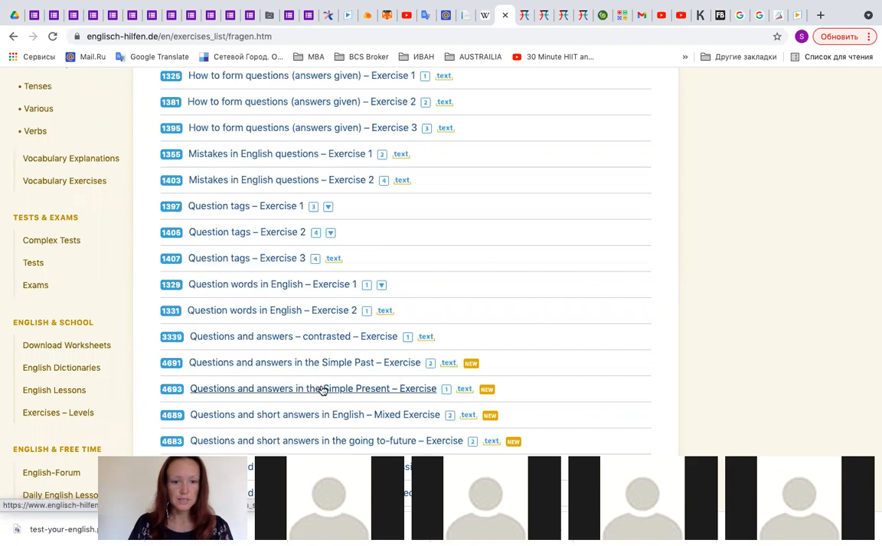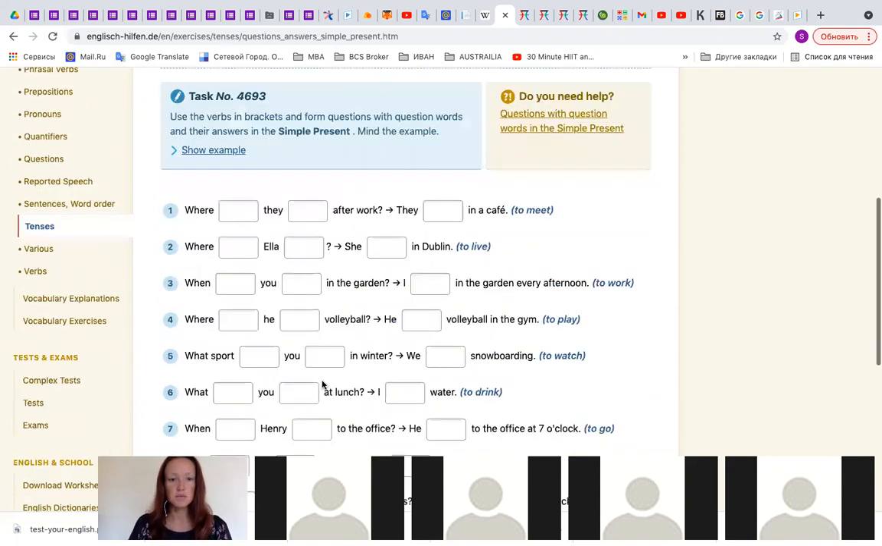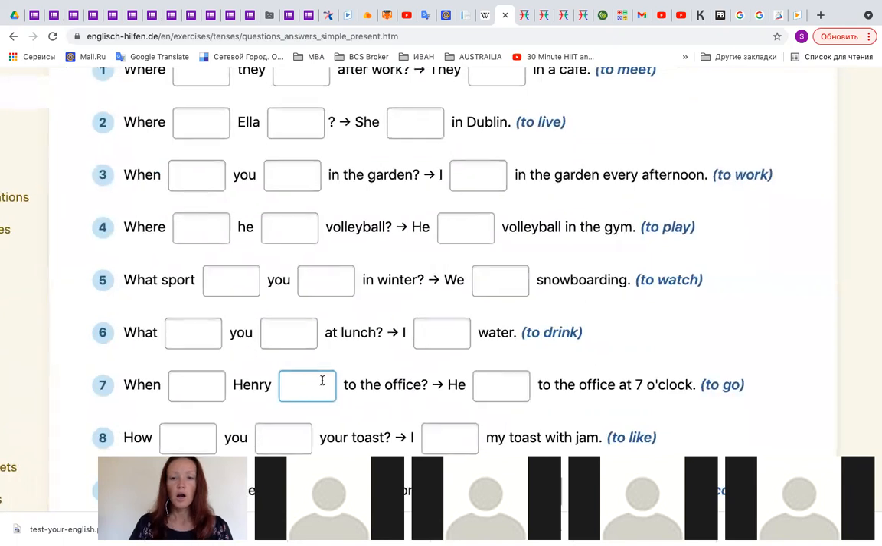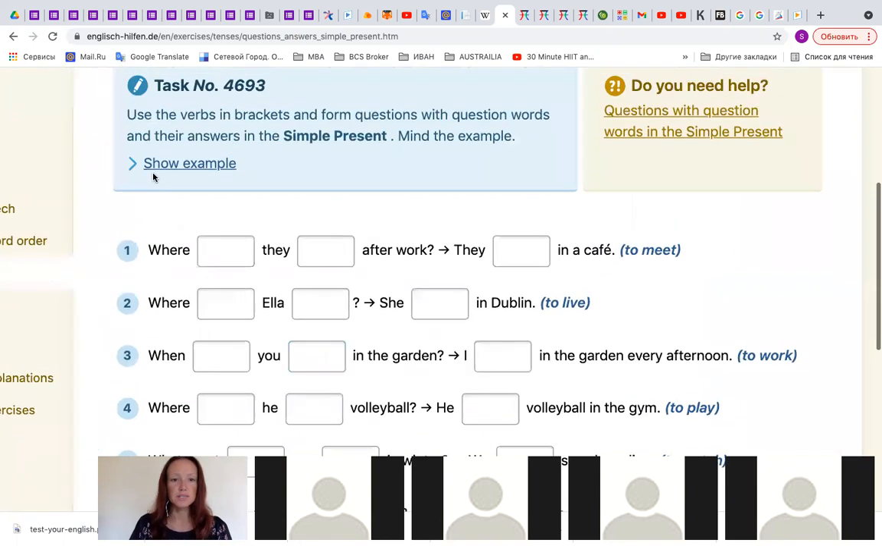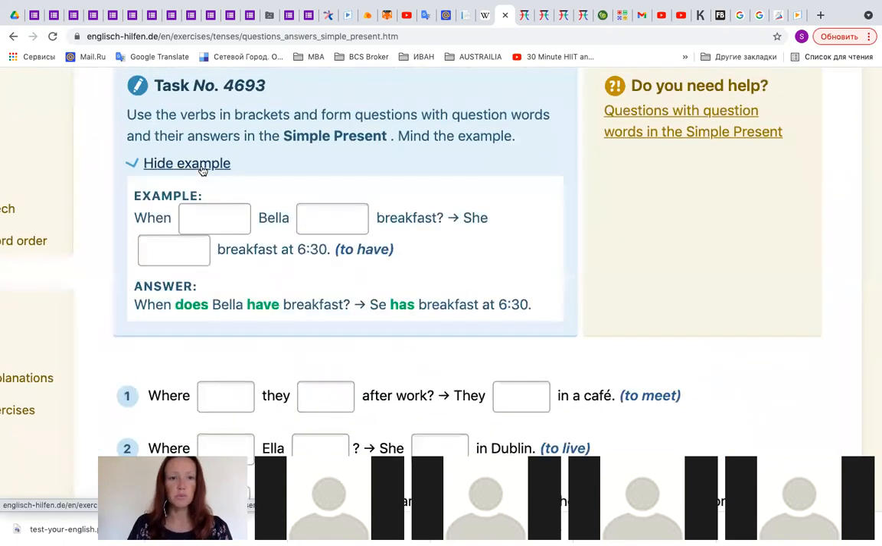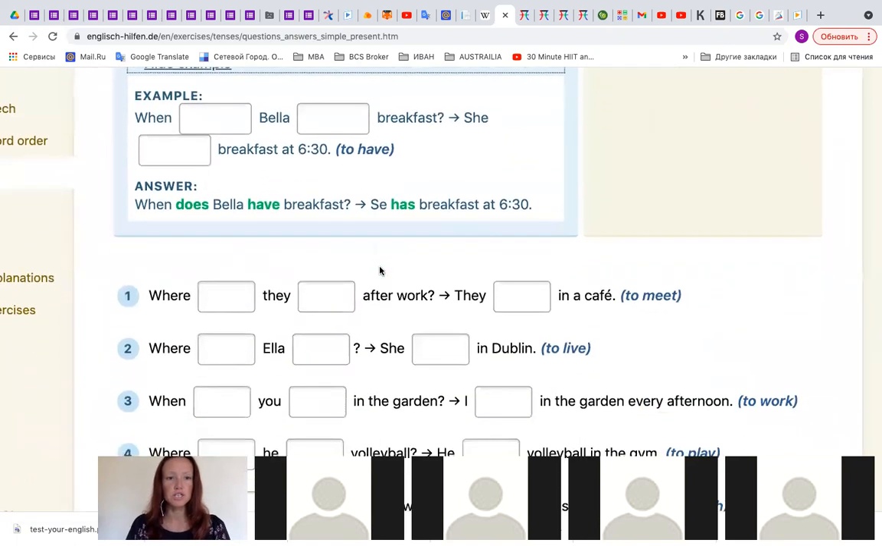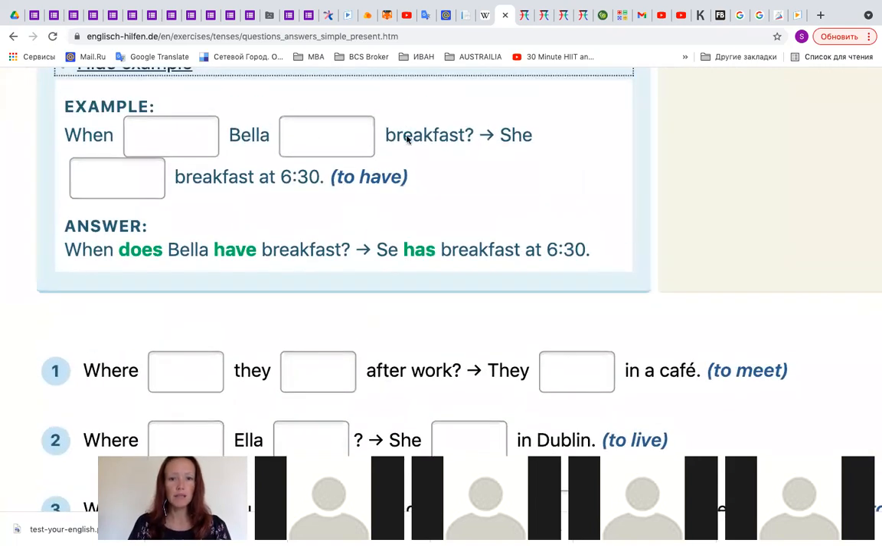Okay, simple present. Here, question and answer in simple present. Yes, here we go. Okay, so simple present, not simple past. Simple past, we will practice with you later. So here, example, when blank, Bella blank breakfast. And we have to use the verb have, right? So, and here we have to answer. She blank breakfast at 6:30.